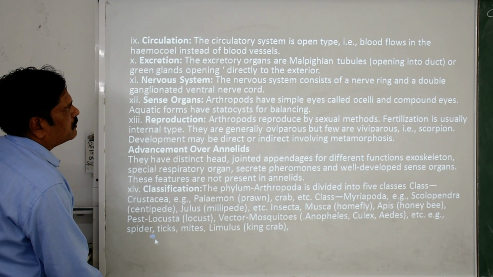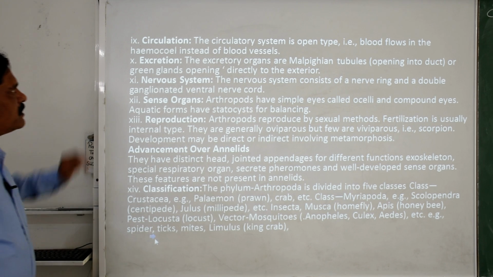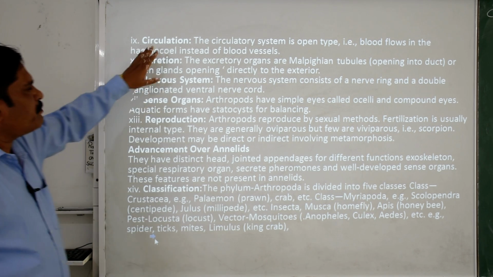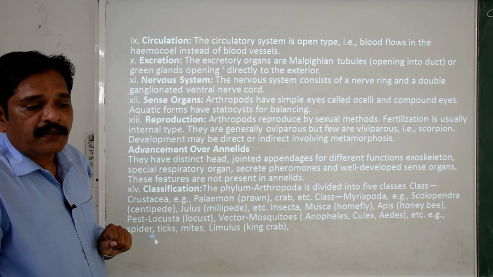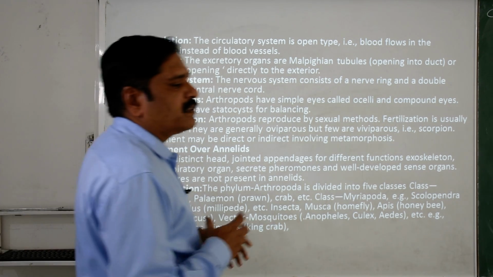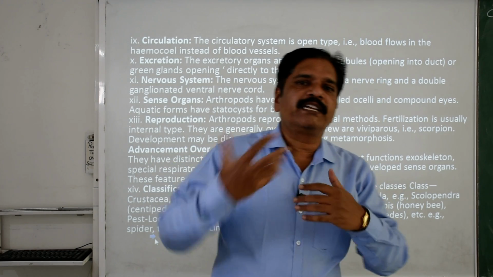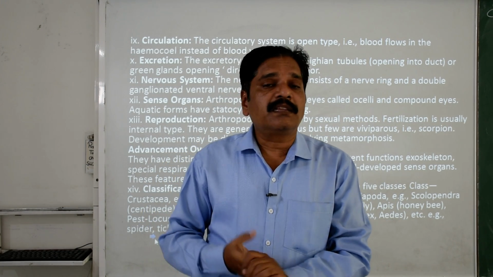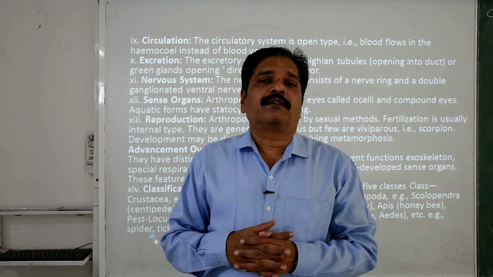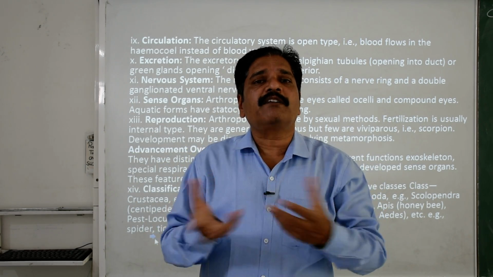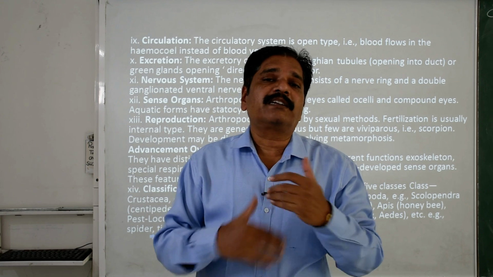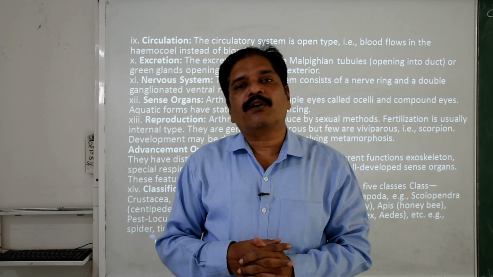Now here we also observe the circulation. Basically this circulatory system is open type in nature. Open type circulation means what? They have a body cavity, and in this body cavity the circulatory fluid is filled directly and surrounds the internal visceral organs.